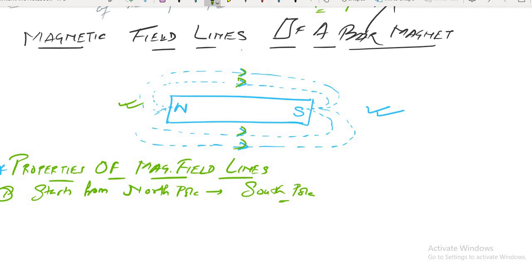This much is clear to all of you. This is the property that I want to tell you regarding the drawing of magnetic field lines of a bar magnet. There are several other properties of magnetic field lines that we are going to start in the next class. So wait till next class. So this much for today.